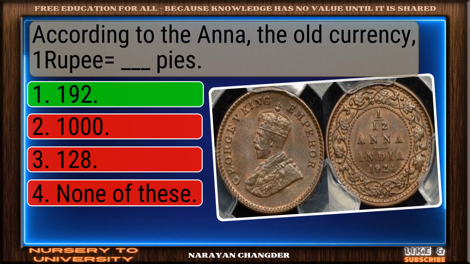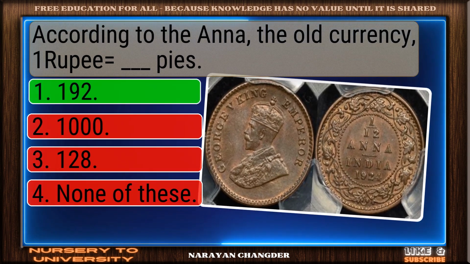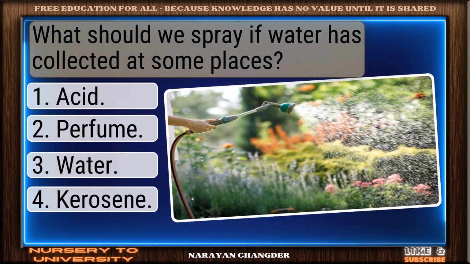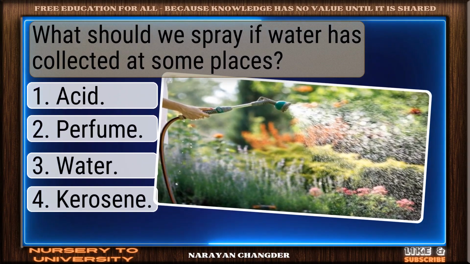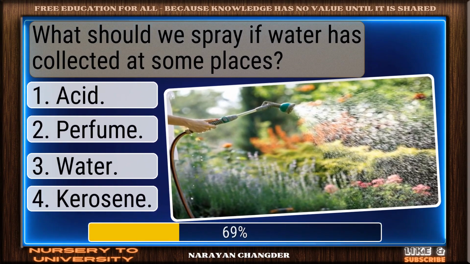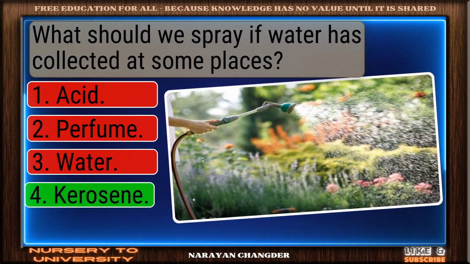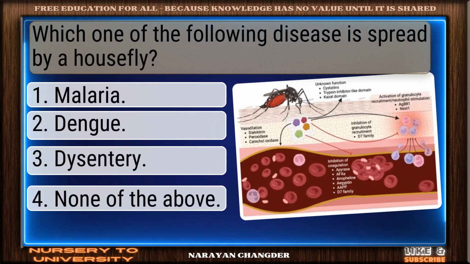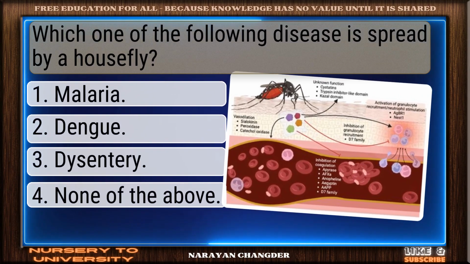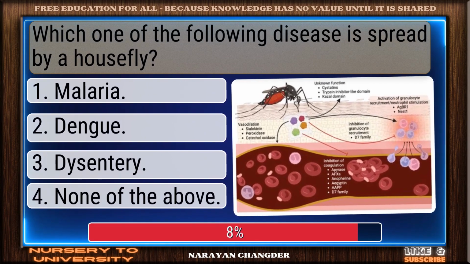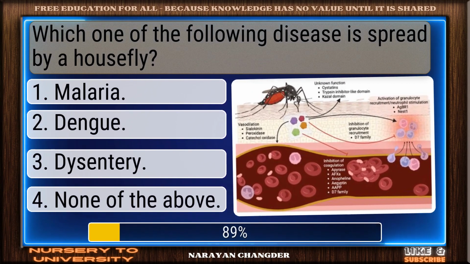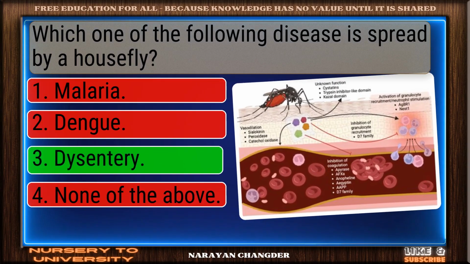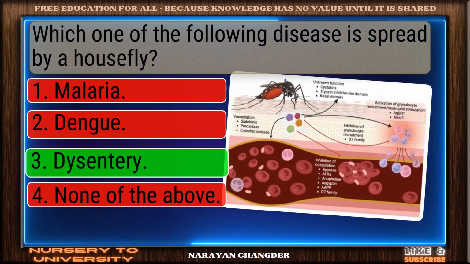Correct response. 192 is the most accurate answer. What should we spray if water has collected at some places? You chose kerosene, and it is correct. Which one of the following diseases is spread by a housefly? Good job. Your answer, dysentery, works well here.